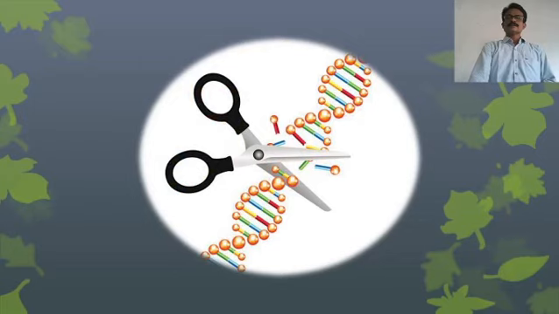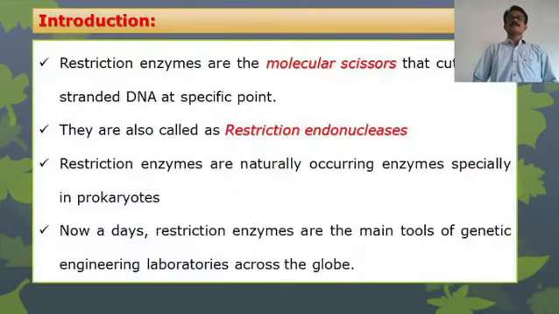So, friends, these enzymes are usually called the molecular scissors. Why? Because they cut double-stranded DNA at specific points. Basically, these are the restriction endonucleases. The endonuclease enzyme that has the ability to restrict or cut down.